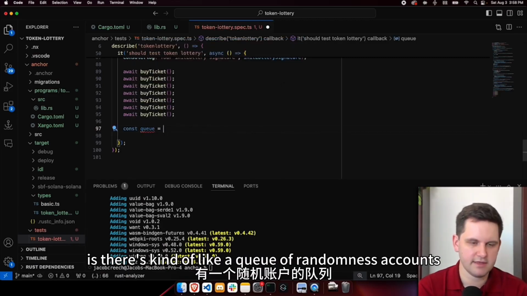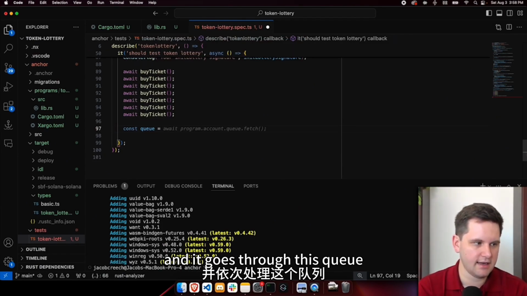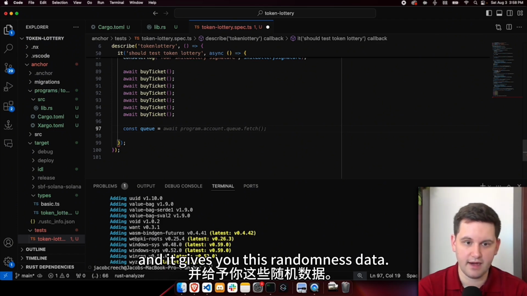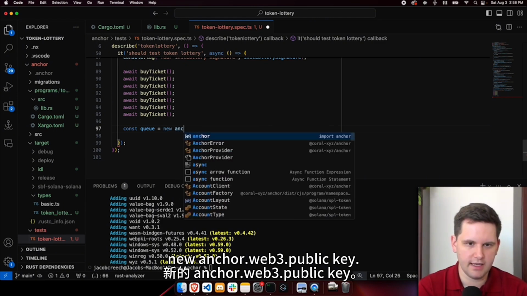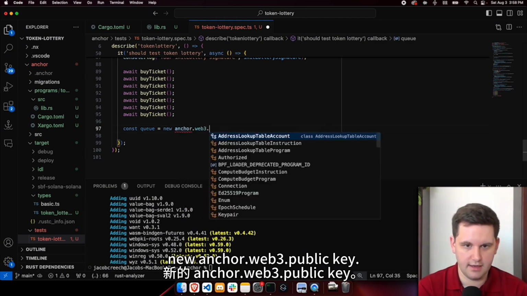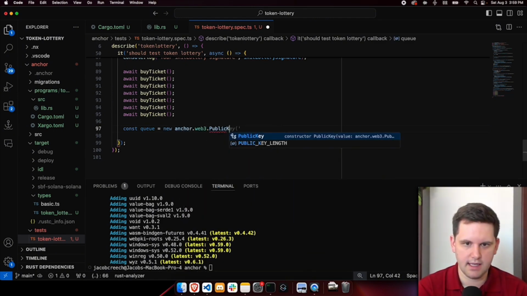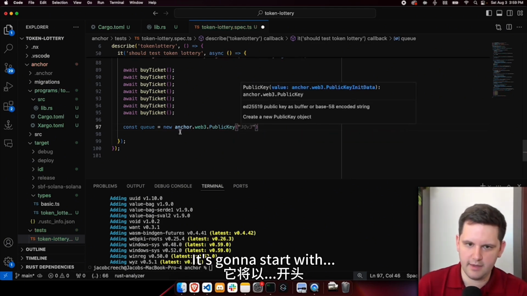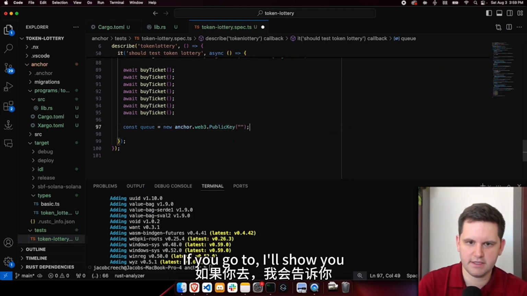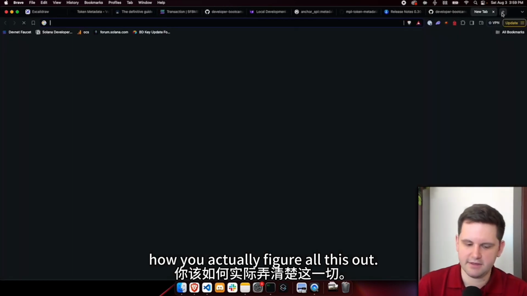So the way that Switchboard works is there's kind of like a queue of randomness accounts, and it goes through this queue and gives you this randomness data. So I'm going to set up this queue, new anchor.web3.PublicKey. This is going to be a specific value. It's going to start with... I'll show you how you actually figure all this out.